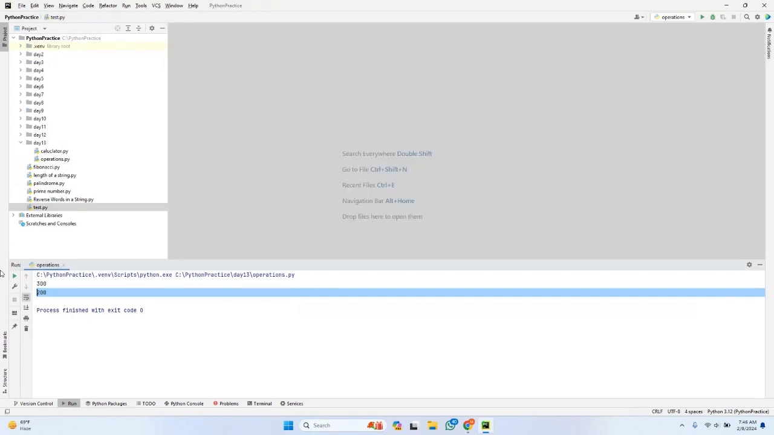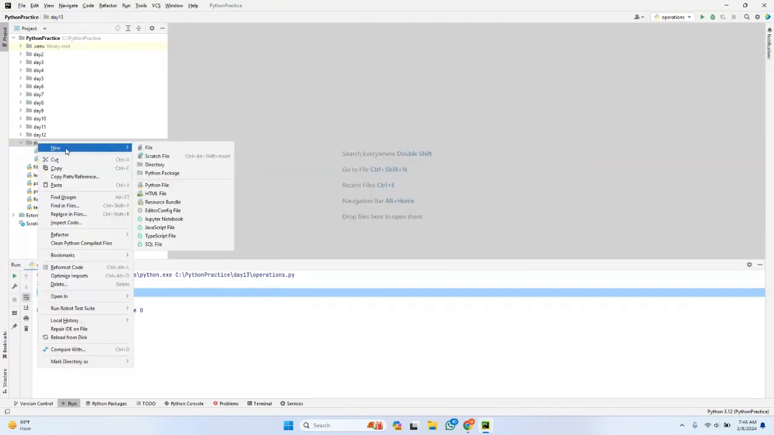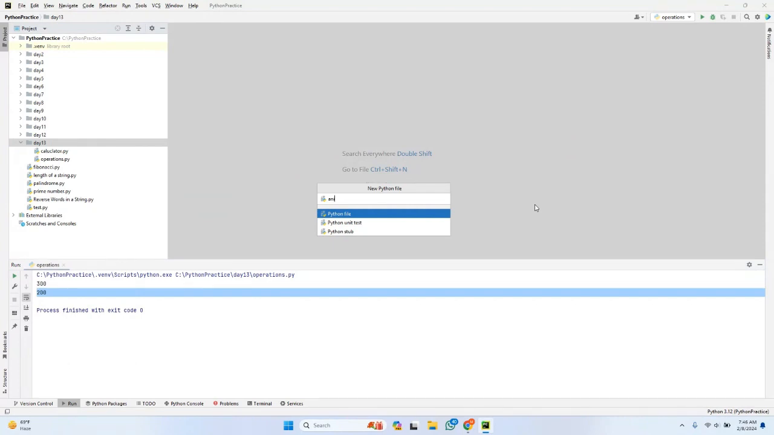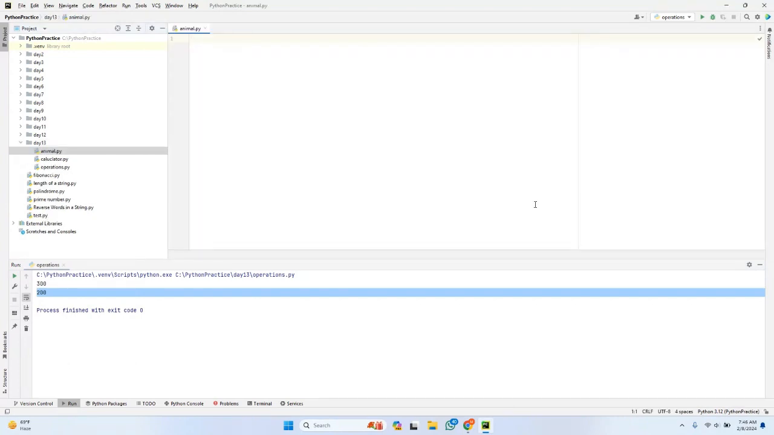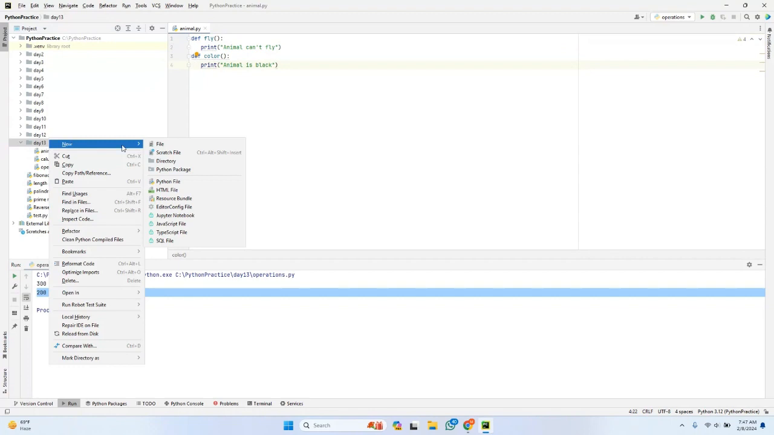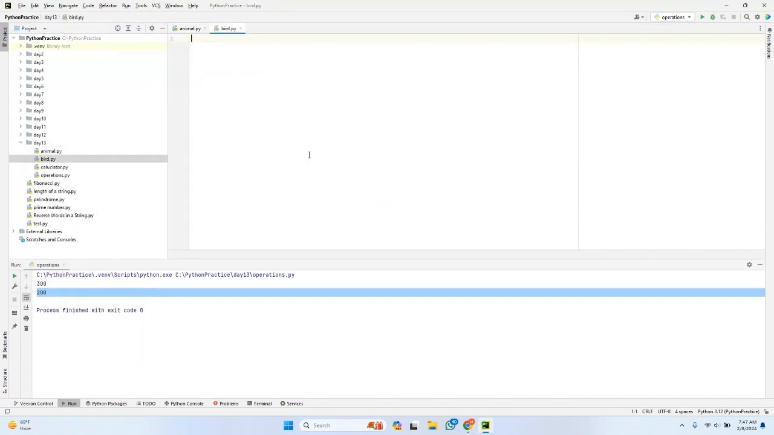Let me create one more Python file, animal.py. In this animal.py, I'm specifying two functions. Think of an animal: an animal can fly, so I'm defining a function named fly, as well as an animal color function. Let me create another module, board. In these two modules, I'm specifying functions with the same name. In the board module you have a fly function as well as a color function, and in the animal module also you have a fly function as well as a color function.